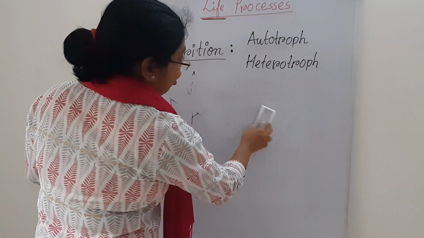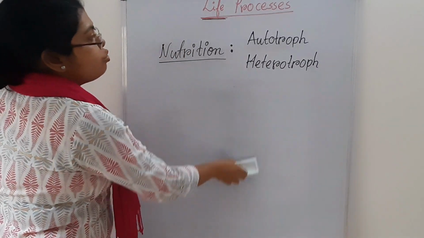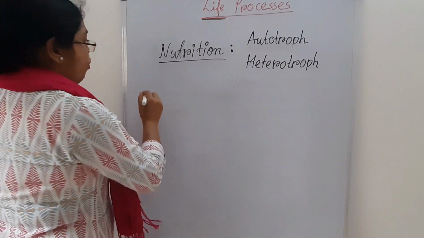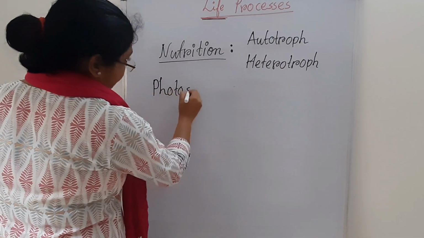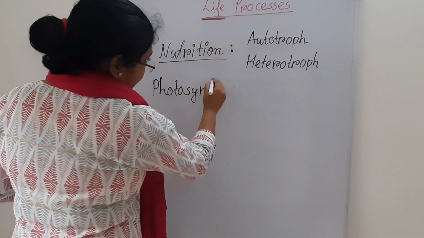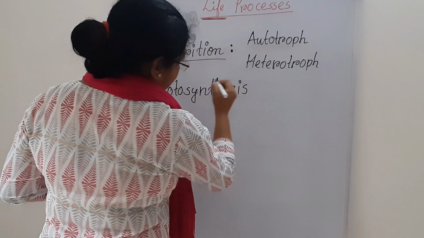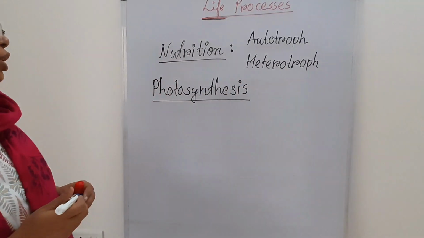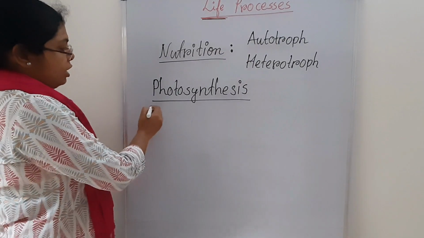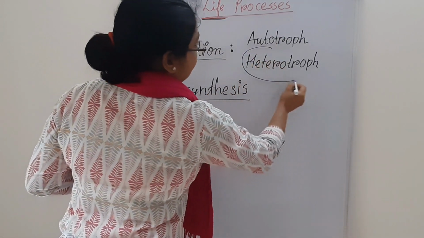The process of synthesizing their own food is called photosynthesis.